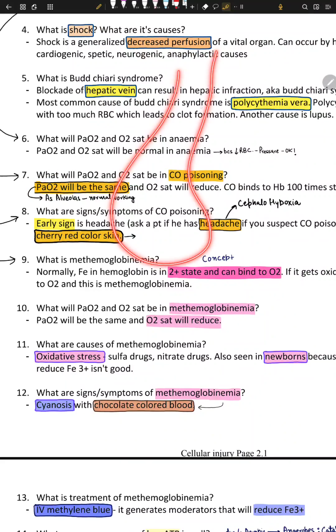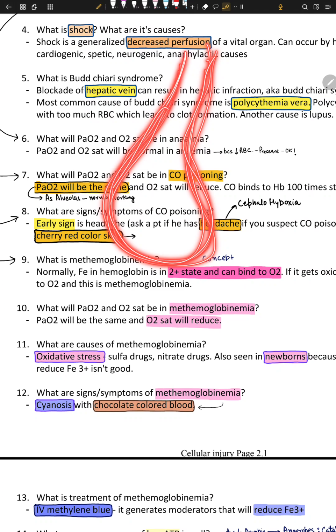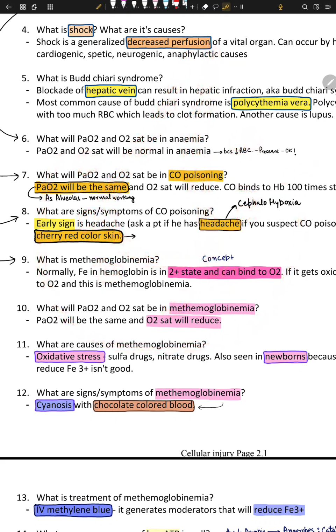So for example, this is one alveolus. When I talk about alveolar pressure, I'm talking about the oxygen staying here. This is the pressure I'm talking about. And when I'm talking about arterial, it means this is an artery and the oxygen in the artery. So I hope you understand the concept of partial pressure. So PaO2 will be the same. Why? Because the alveoli are normal.